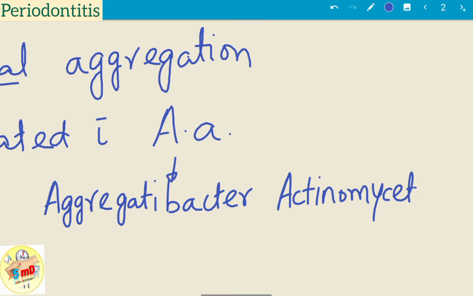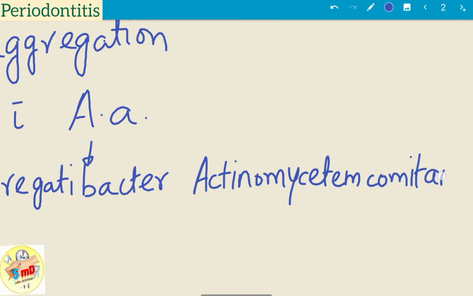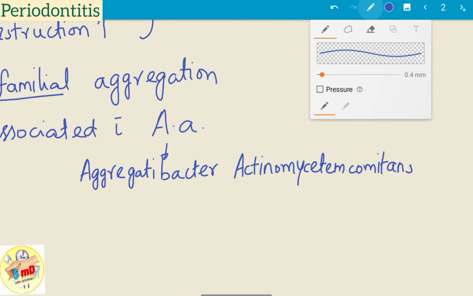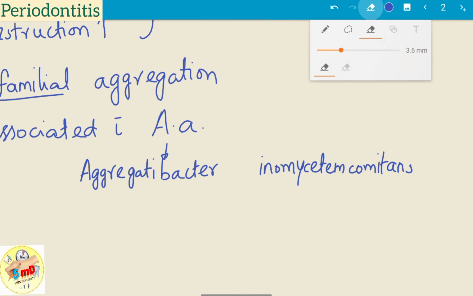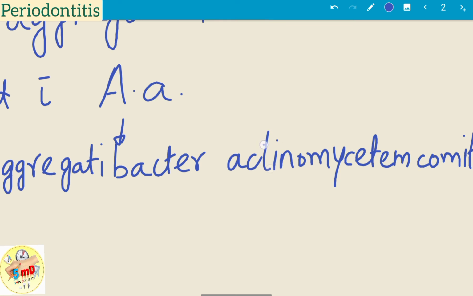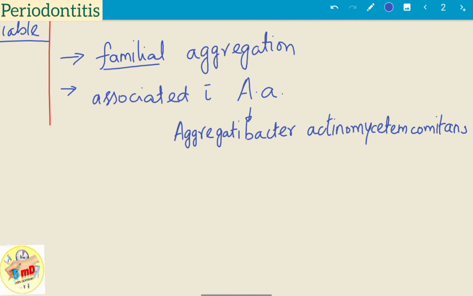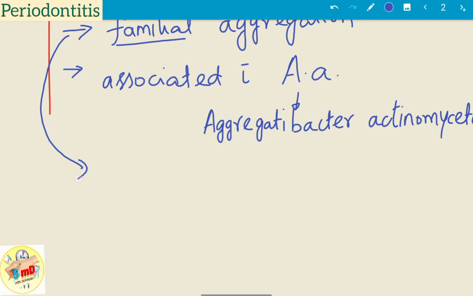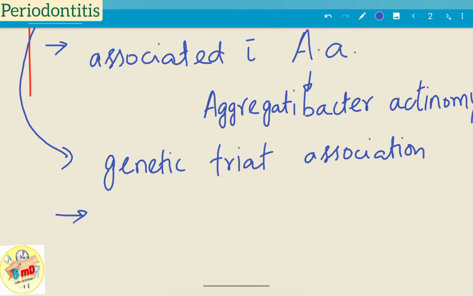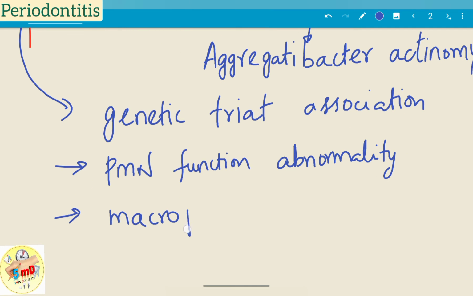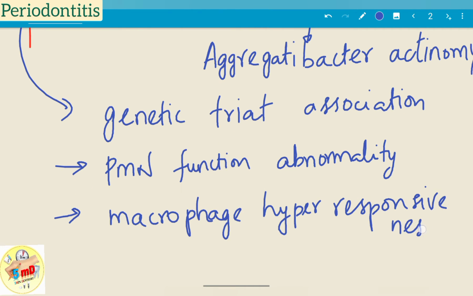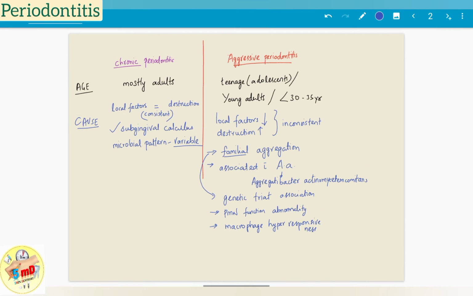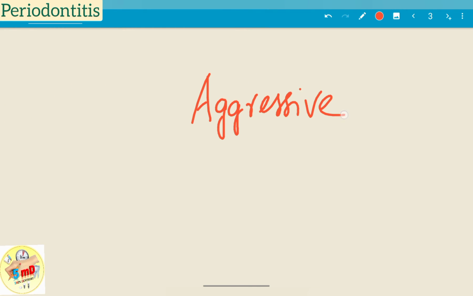In recent times, in aggressive periodontitis we also see other bacteria present, and therefore in the 2017 classification, the difference between aggressive and chronic has been blurred out and they are clubbed under the single term of periodontitis. And again, the presence of genetic susceptibility is seen in aggressive periodontitis. Hyperresponsive macrophages and PMN dysfunction, that is neutrophil dysfunction, are common in cases of aggressive periodontitis. We saw about the age factor and the cause which differentiate chronic and aggressive clinically.